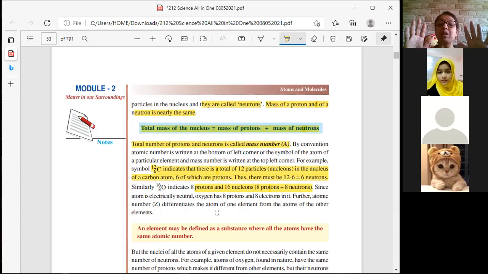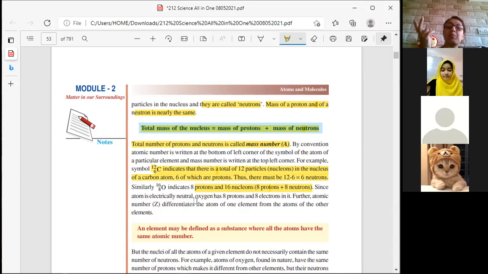Okay, that also we are going to learn. For now, you just try to understand what I am saying. I will teach you that also. We will learn it further, in this chapter only. Since an atom is electrically neutral, that is why you have equal numbers. If it is going to be negative, then what? If it is going to be positive, then what? We will learn about it.